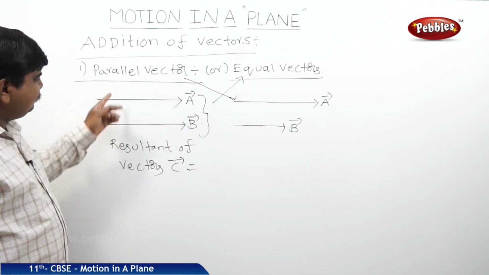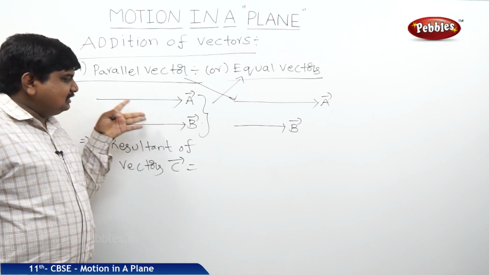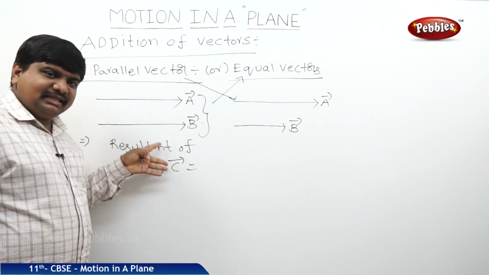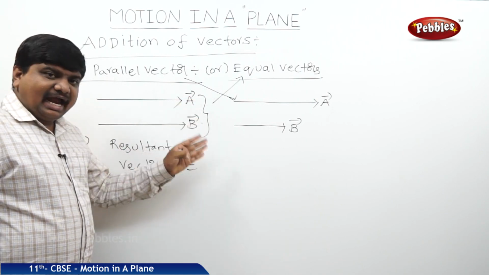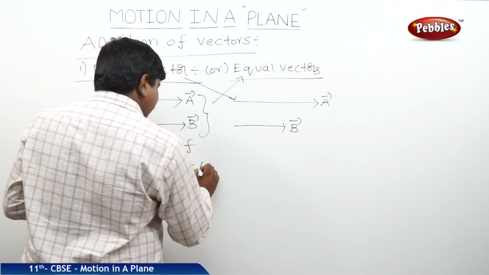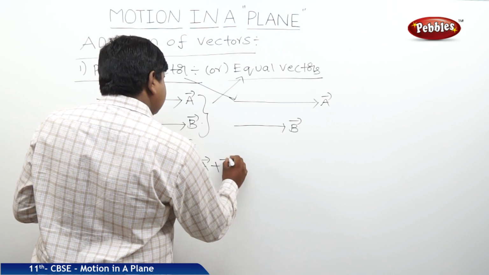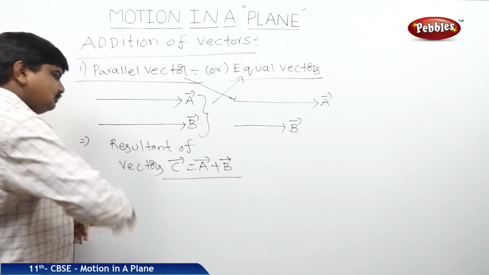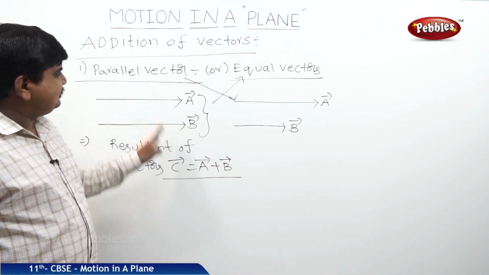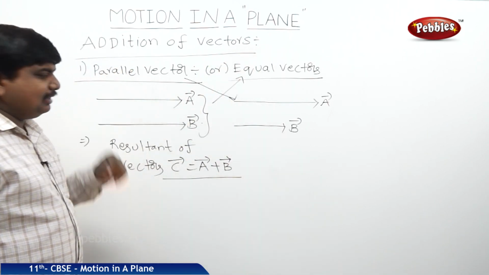The first point to be noted in the addition of vectors is, if two vectors are parallel or in the same direction, their addition is very easy because both are traveling in the same direction. Therefore, C bar is equal to A bar plus B bar. This is the first rule to add equal vectors or parallel vectors.